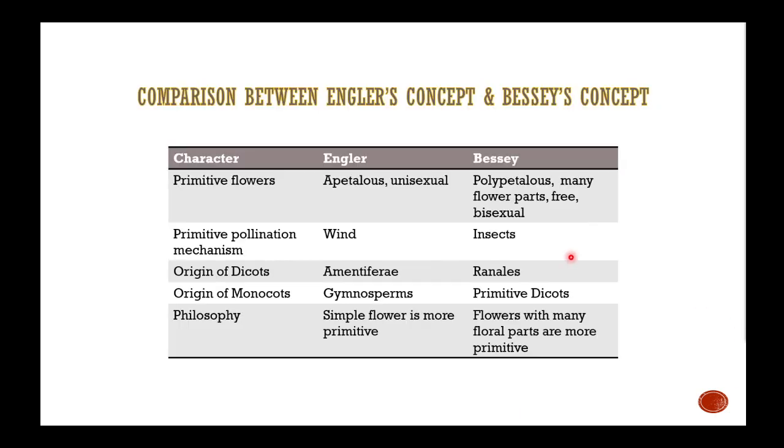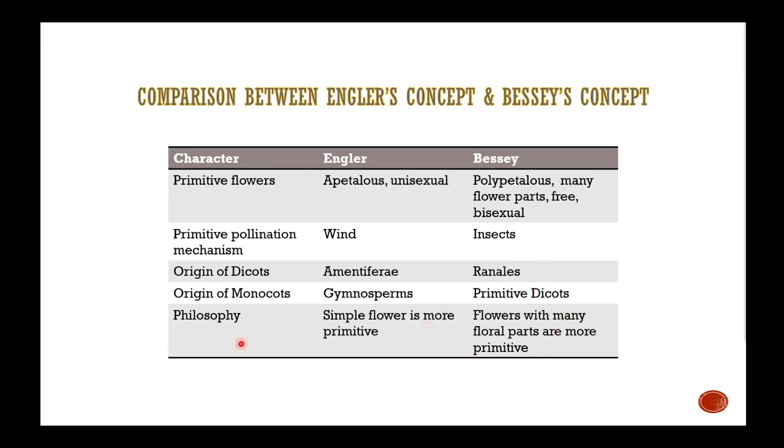Of course, here is more comparison. When you talk about primitive flowers, Engler says that epithelial and unisexual flowers are primitive, but Bessey says no, the free and bisexual flowers are primitive. Similarly for pollination, the primitive one is wind for Engler, but like we discussed before, Bessey said that the flowers that use insects to pollinate are the primitive ones. So you can look at the comparison between the two.